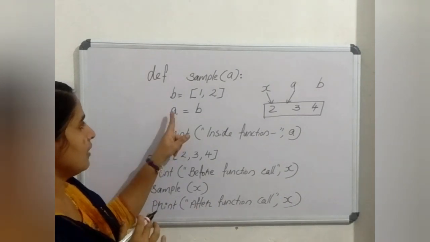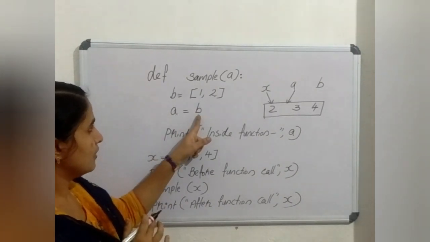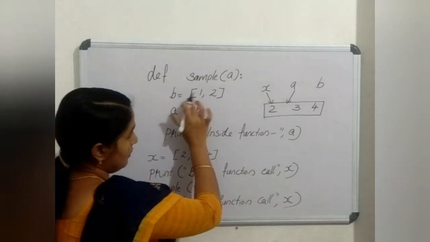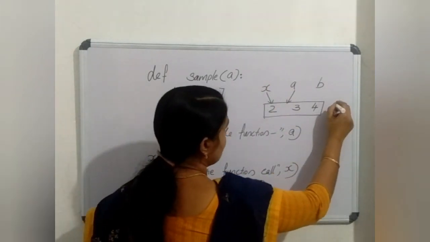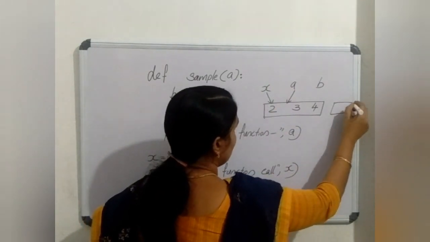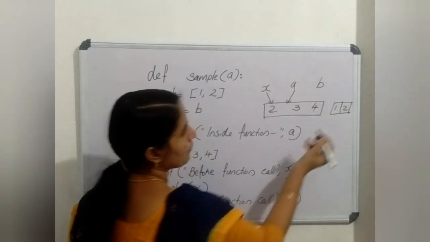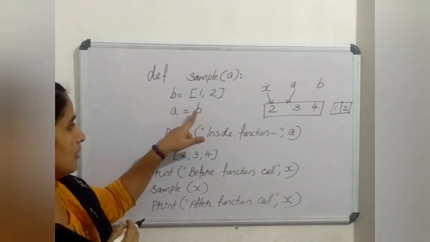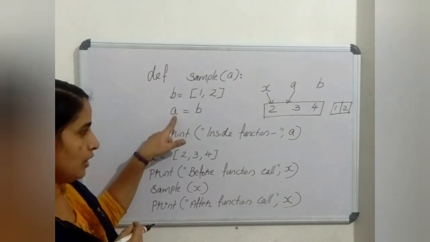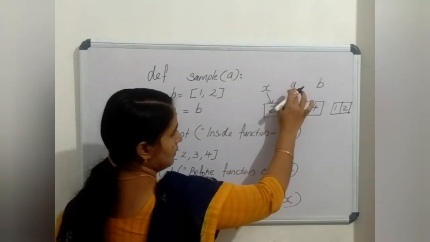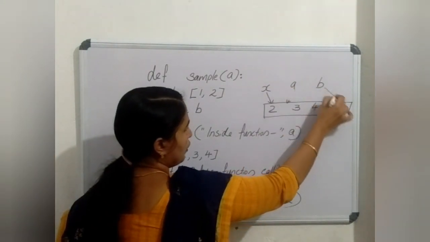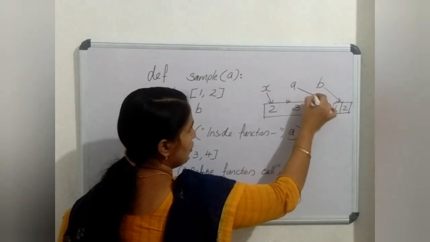And when I assign A equal to B, then another list is created here, that is B. B is pointing to another list with two elements, 1 and 2. And when I assign the value of B to A, then A is pointing to B.